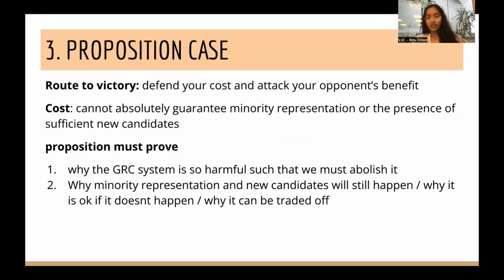Now, the proposition case. What proposition needs to bear in mind during this debate is the cost that they have to defend. In this debate, the cost is that you probably cannot absolutely guarantee minority representation, or at least the same degree of it. A second issue is the presence of sufficient new candidates. So proposition needs to do two things. The first is to prove why the GRC system is so fundamentally bad that we ought to abolish it. Secondly, why minority representation and new candidates can still happen, or why it is okay if they don't happen to the same degree, and why we can therefore trade it off. So, two things for proposition to bear in mind.